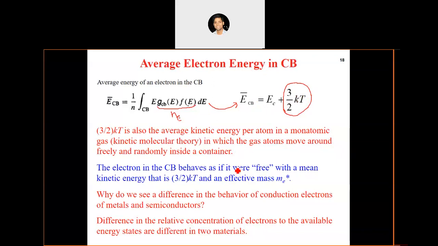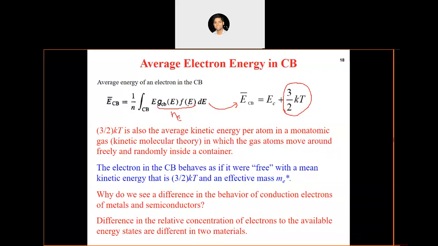The reason, if you remember, that I repeated many times, is that in metals the electrons don't follow kinetic molecular theory because... correct, somebody is answering, Harsh. Yeah, that's sort of correct, that there is very little interaction between electrons in the conduction band.